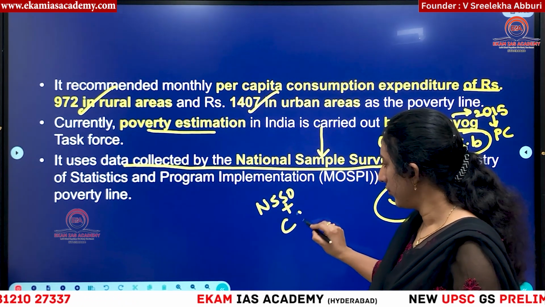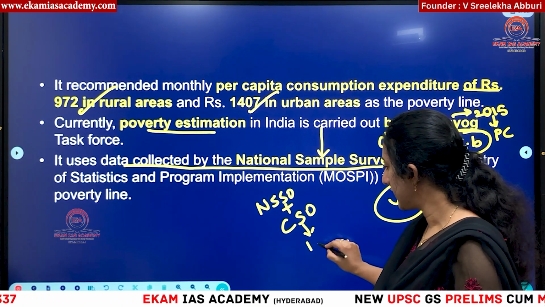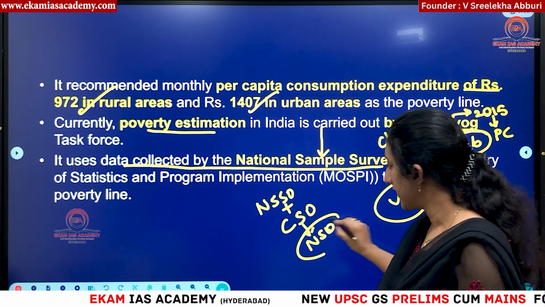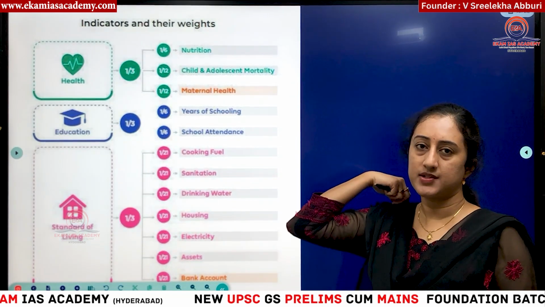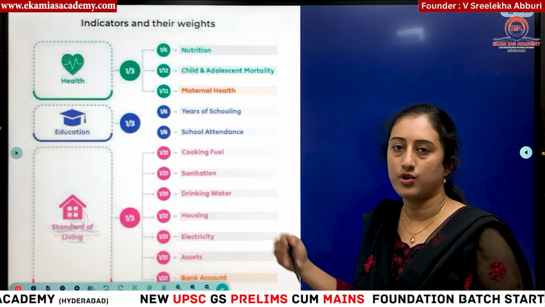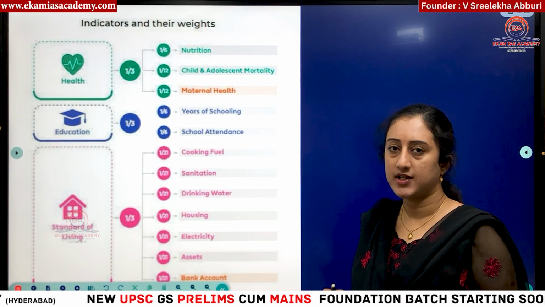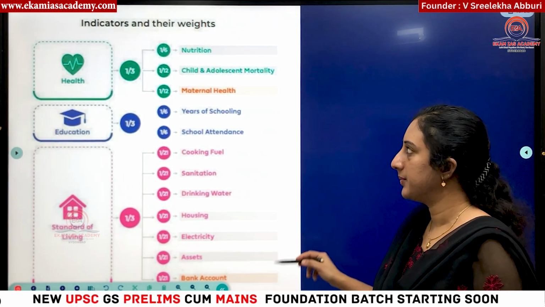So if you have remembered this, NSSO and CSO have formed together NSO. Now we are calling this NSO. Do remember this also. And this is under MOSPI. MOSPI means that the National Sample Office or organization is under the Ministry of Statistics and Programme Implementation. That is a very important thing.